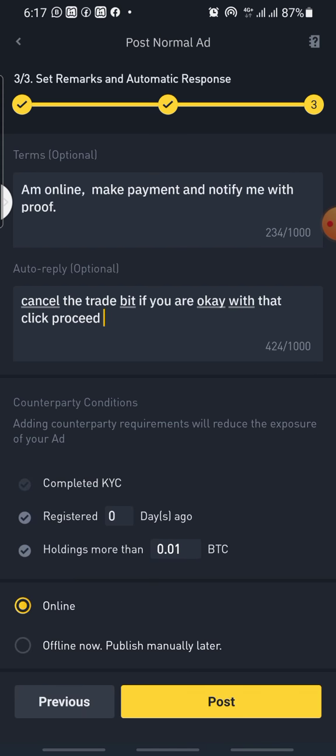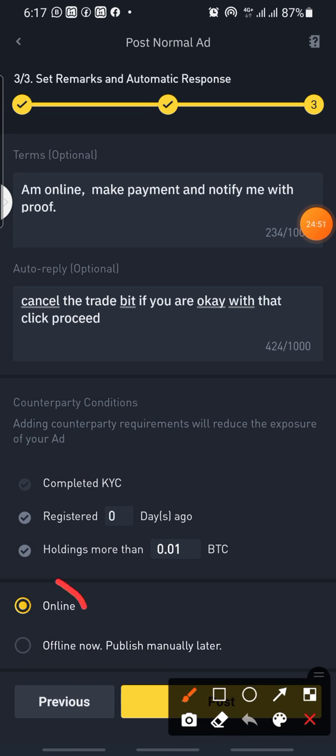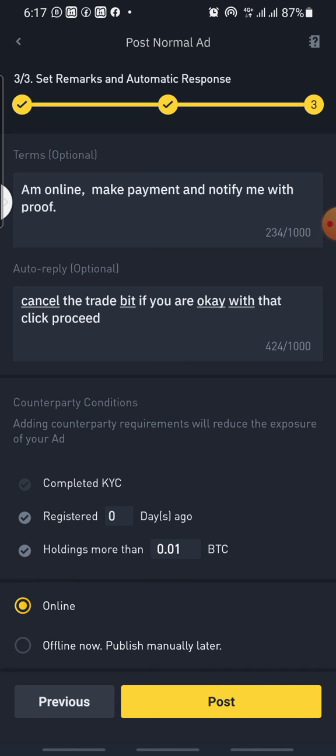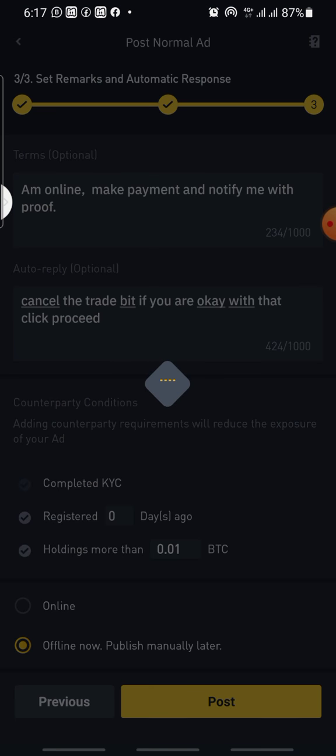So as you have written all these notes, you have to come down now. You can see here a particular place, you can see online. The down part is offline. If you keep it online, this post will turn up automatically, but I have to put it offline because I do not want to buy now. Once I put it online, people will be sending requests for me to buy, and I don't have money to send to them. I will leave it at offline, so I will post it now.